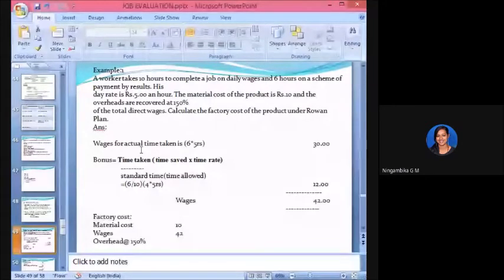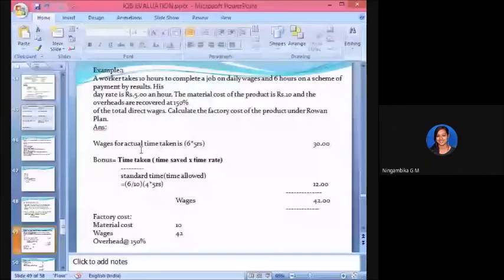So let us first understand what the standard time is here. 10 hours is the standard time, but how many hours is he taking to complete? He is taking 6 hours, right? T remains 6, S remains 10, and the time saved is the difference between the standard time and the time taken. So what is the difference? 10 minus 6 is 4, right?